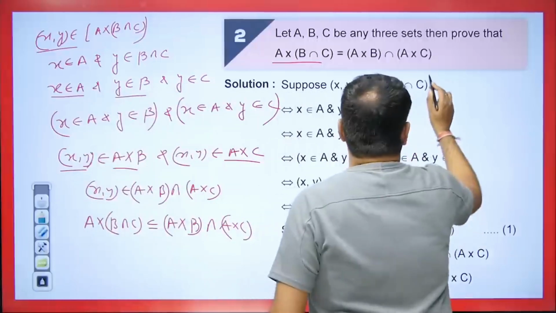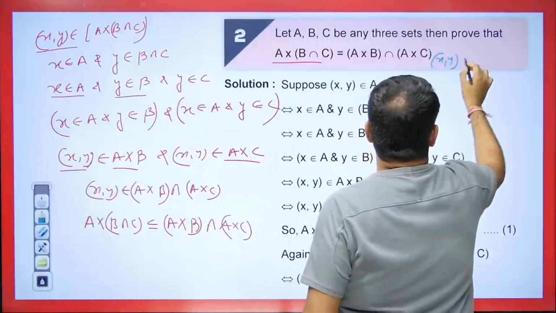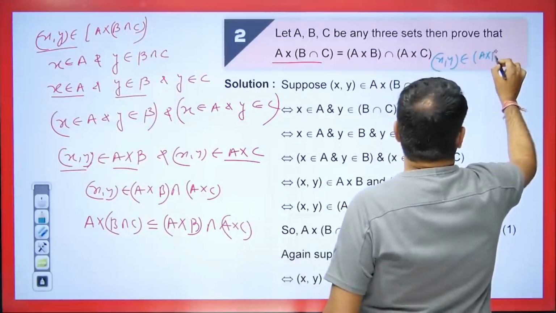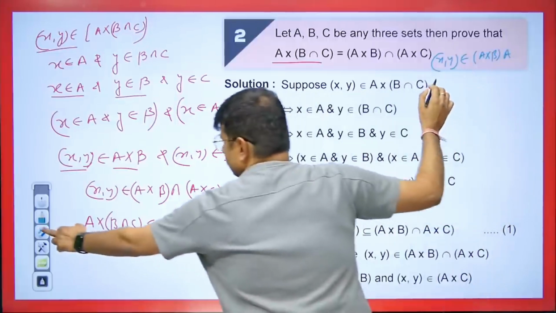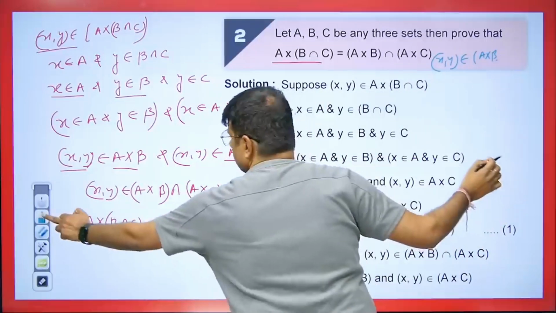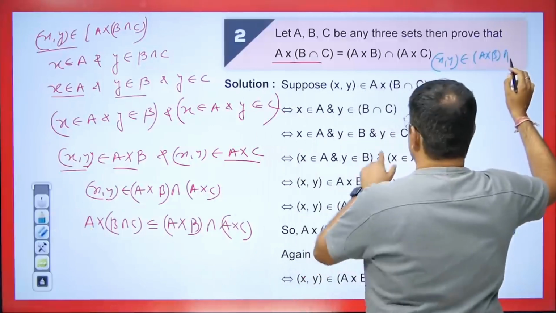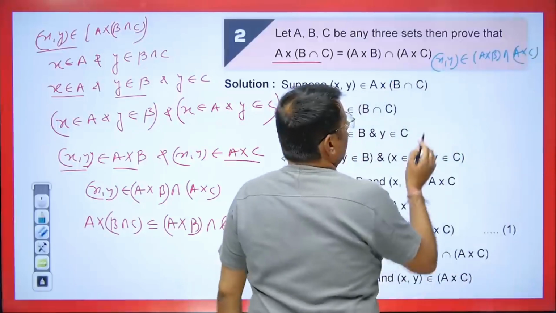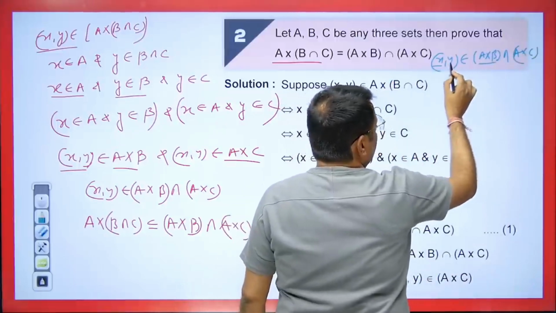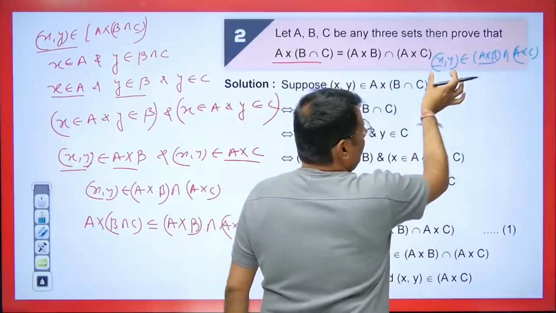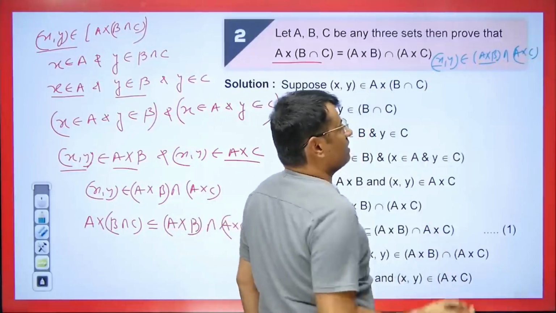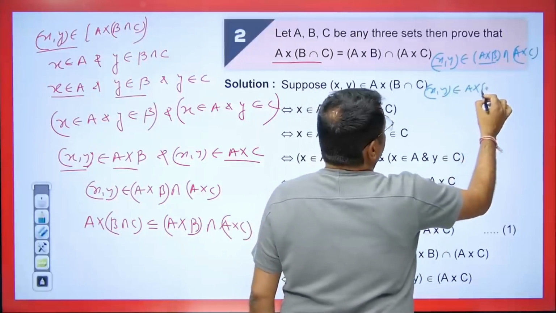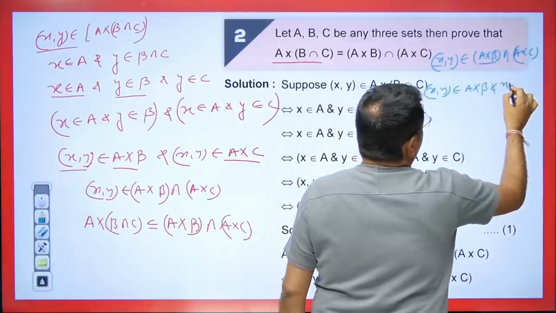What did I bring along, students? I brought along (x, y) belongs to A cross B, and it will be an intersection here. Sorry, we have to write intersection here. This will come as A cross C. Now what happens here? The first element is coming from the first place and the second element is coming from the second. This means that (x, y) is going into both and into this intersection. This means that (x, y) belongs to A cross B and (x, y) will also belong to A cross C.